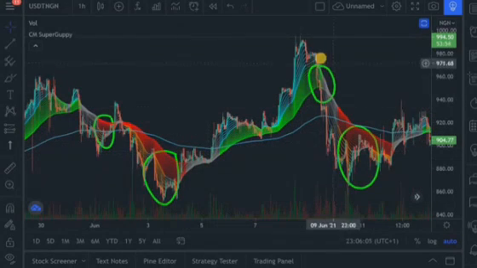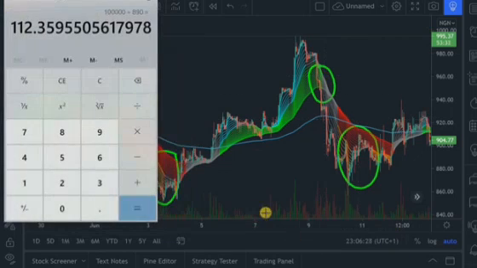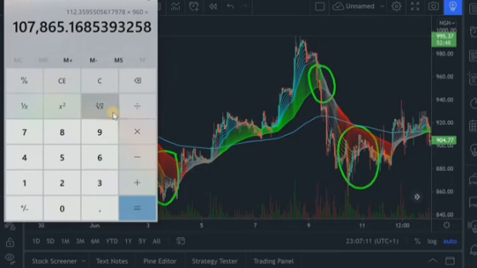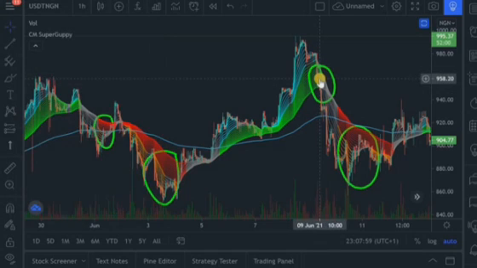Now let's go over to the price chart. When I choose to sell at around this region, my average sell price would be 960. Now this is the price at which I would have sold my USDT back to Naira. Now let's bring out the calculator. Now it would be 112.359 times 960. What I would get is 107,865 naira. Now this is what I would get when I choose to sell at that rate. Remember, the initial money we used in this example was 100,000 naira, and right now we are up 7,000 naira going to 8,000 naira. At around 9th of June, you would be up 7,800 naira.